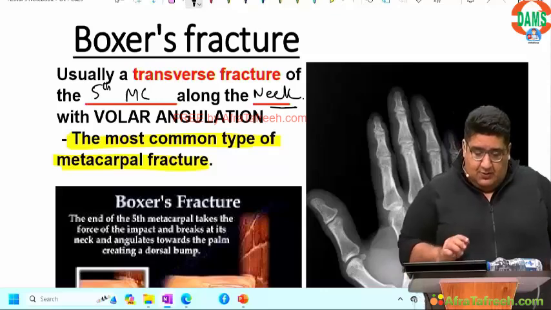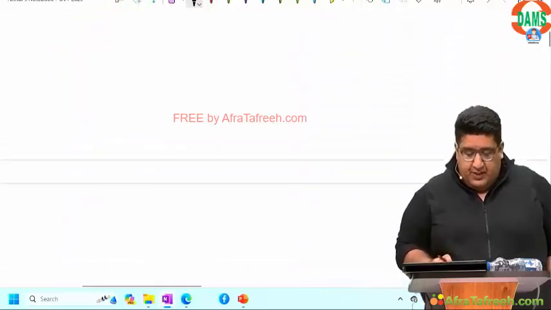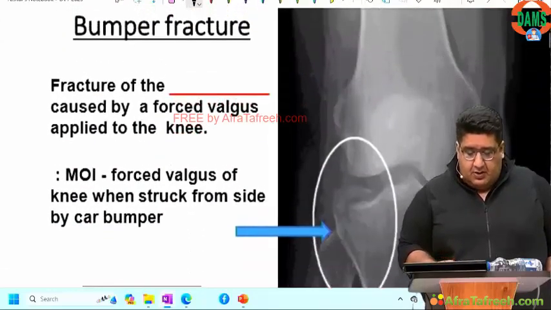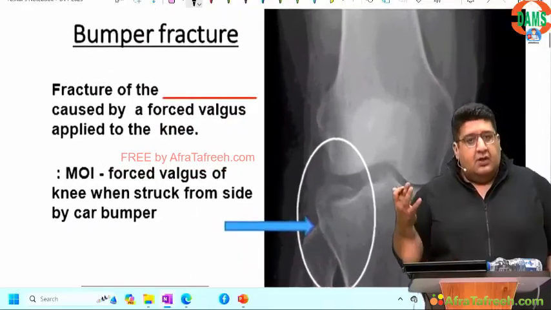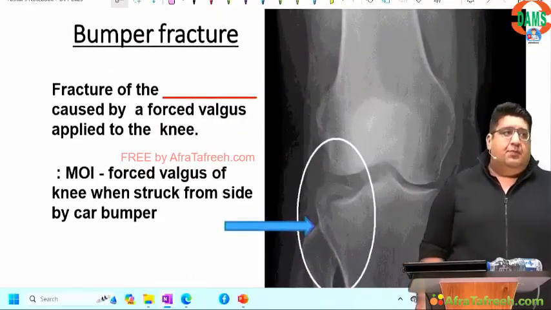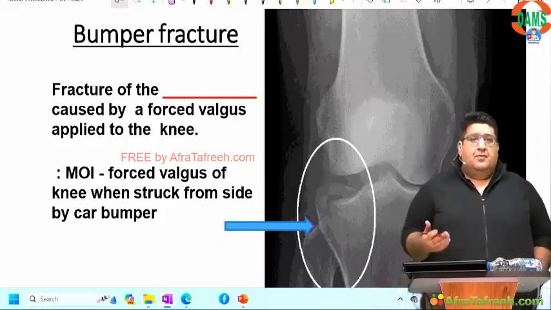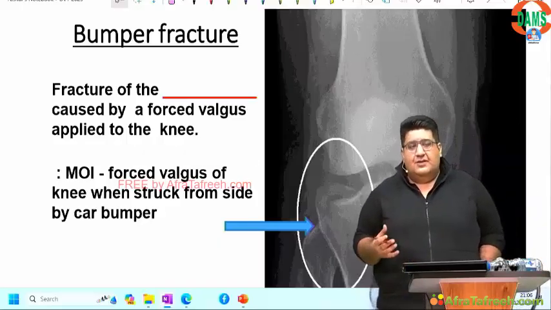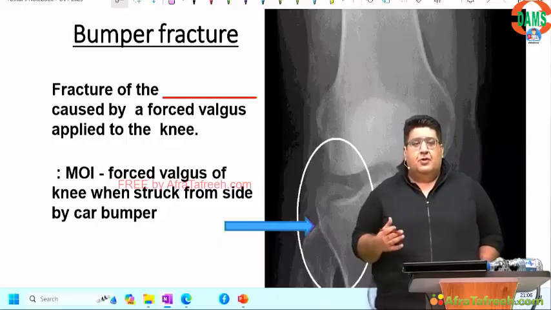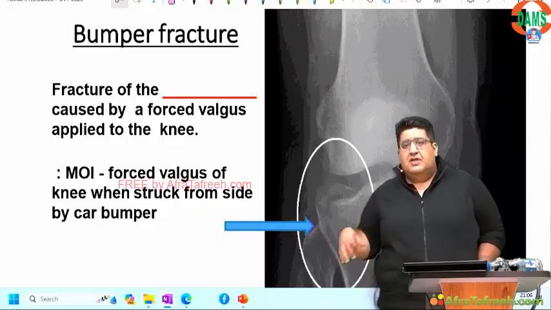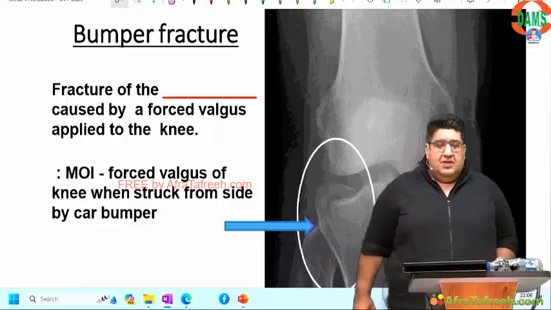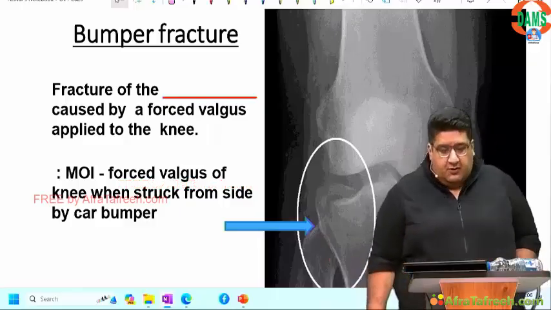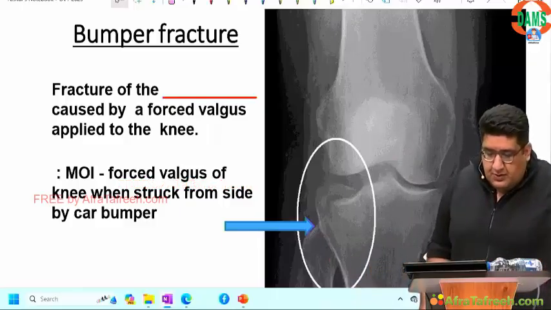The next fracture that we need to discuss here is called the bumper's fracture. Life is amazing. Bumper, car bumper. So a very simple question: if the bumper of a car is going to hit you, it is going to hit you on your knee on which side? Outer side or inner side? Tell me in the chat box.